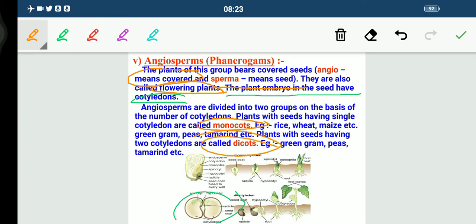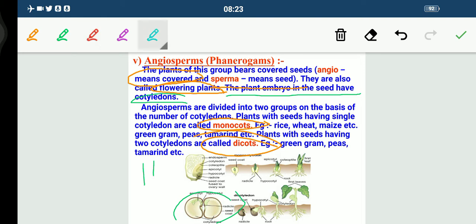Talking about monocot, we had already discussed this in our fourth module: monocots contain one cotyledon, their leaves have parallel venation, and the third point is that a fibrous root system is present. But the dicotyledon has two cotyledons, its leaves have reticulate venation, plus a tap root system is present.